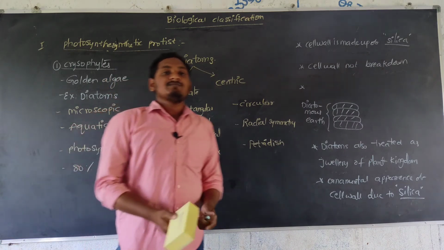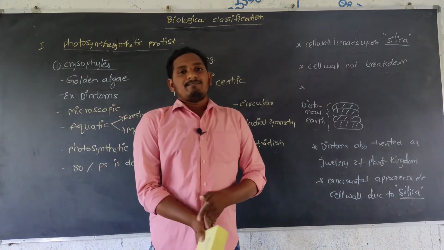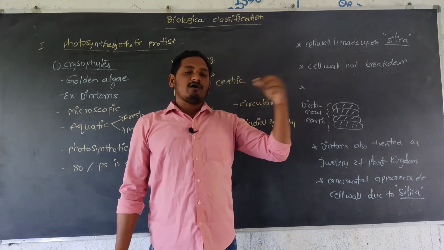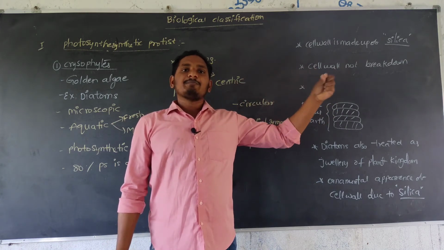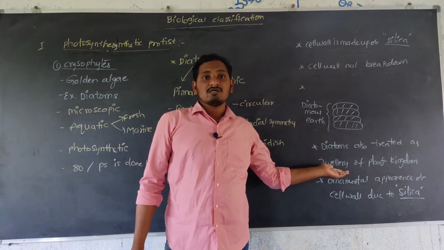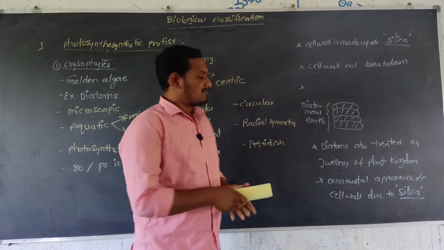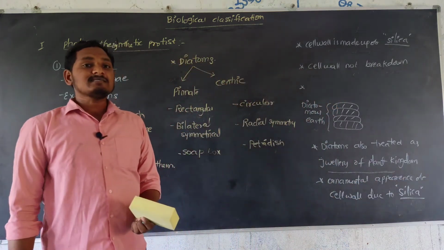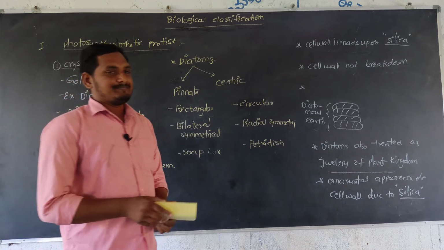The silica deposition on the cell wall forms different patterns, and that's why the cell wall looks like jewelry. That's why diatoms are treated as the jewelry of the plant kingdom.